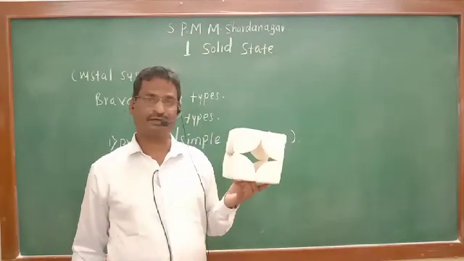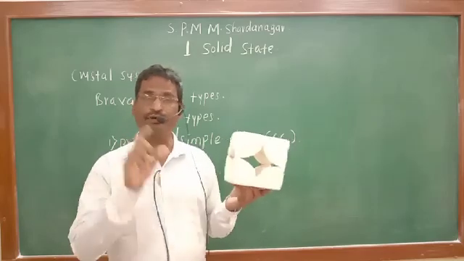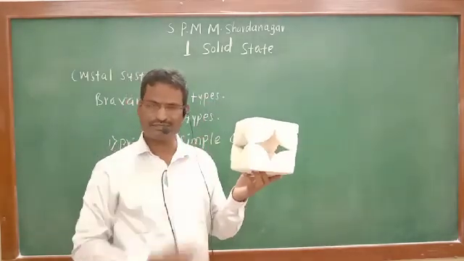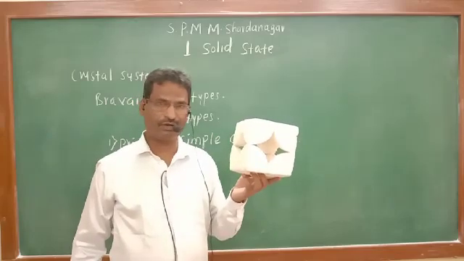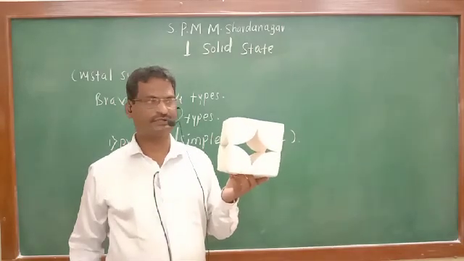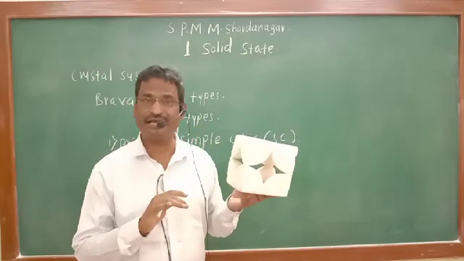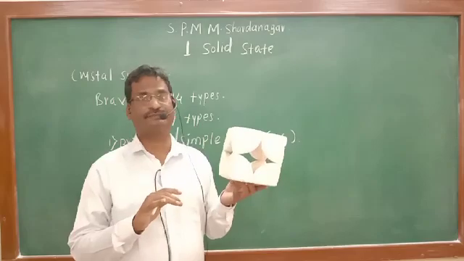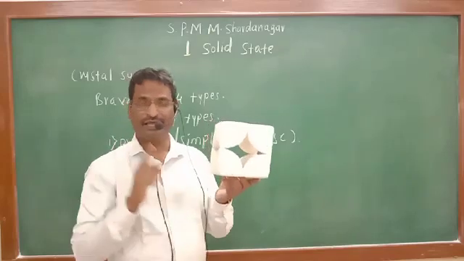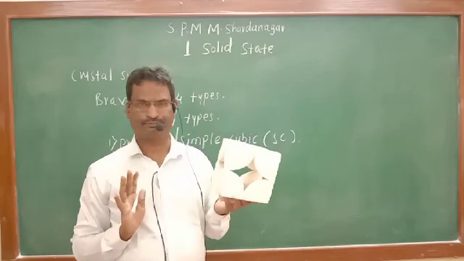For the simple cubic structure, how to calculate the number of atoms or particles per unit cell? I have told you. This is one unit cell. In this one unit cell, how many corners are there? We have seen 8 corners. There are 8 corners present for this simple unit cell. How many faces are there? There are 6 faces: 1, 2, 3, 4, 5, 6. 8 corners and 6 faces are there for the simple cube, any cube.